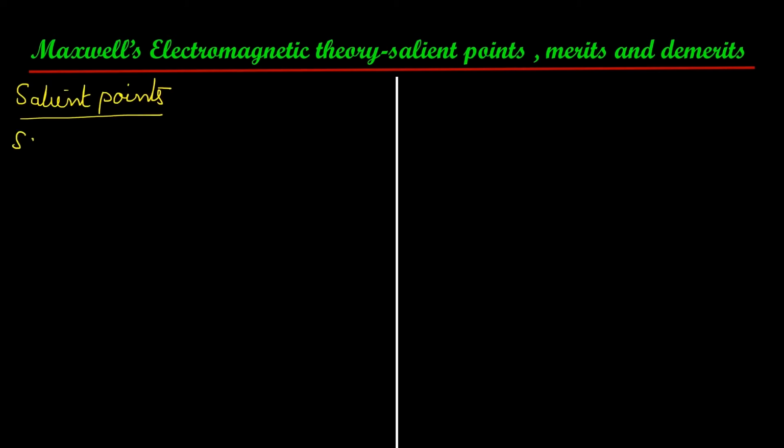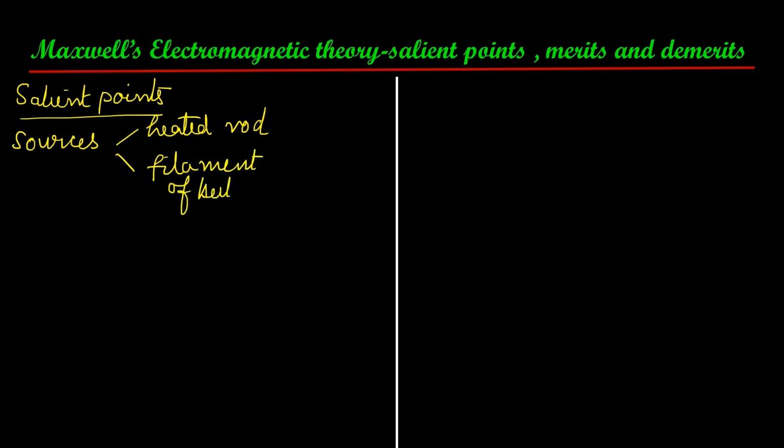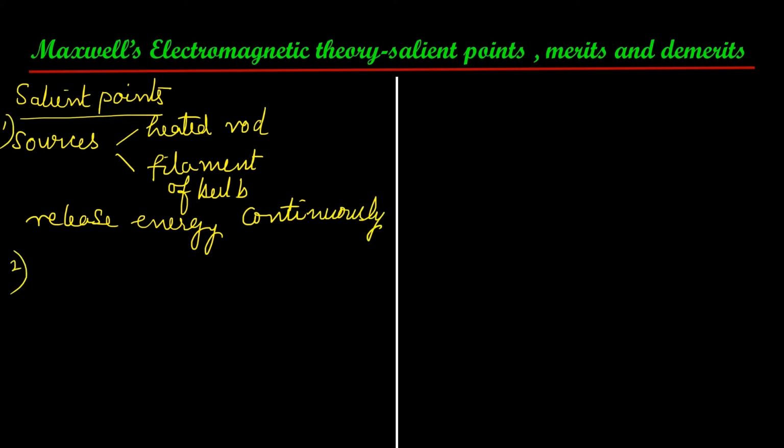A source of radiation, for example a heated rod made of a material having a high melting point, or maybe the filament of a bulb through which current is flowing. That energy is emitted continuously. It is this very same point that was later disproved by Max Planck through his experiments and observations. The energy emitted is called radiant energy.